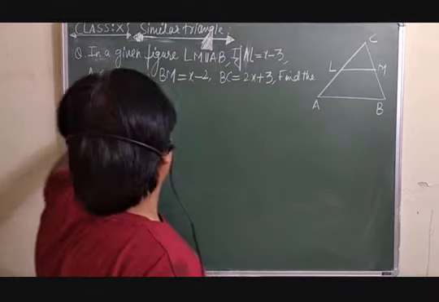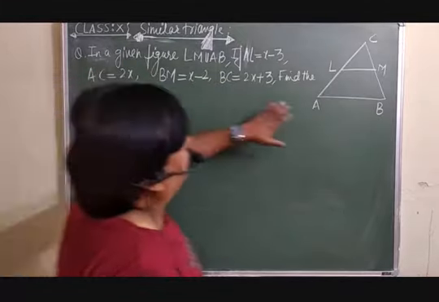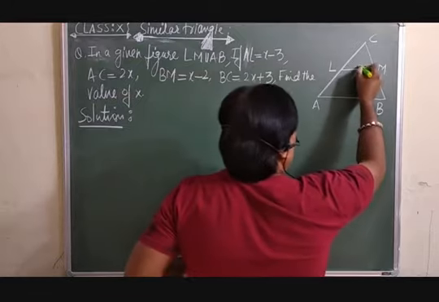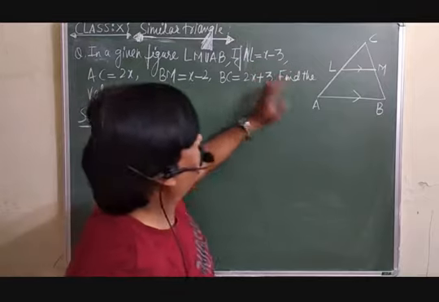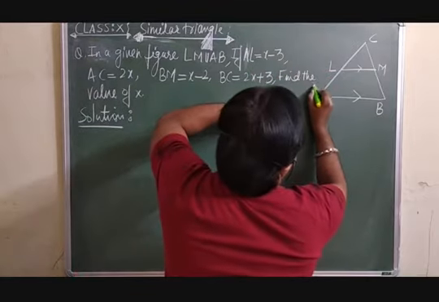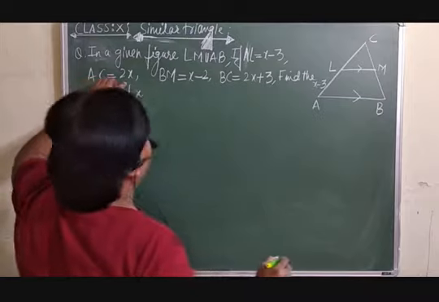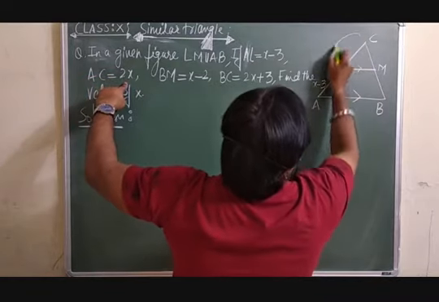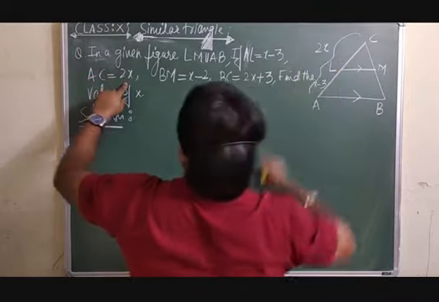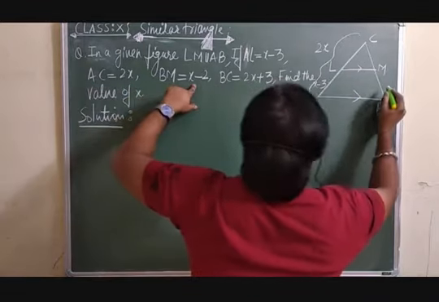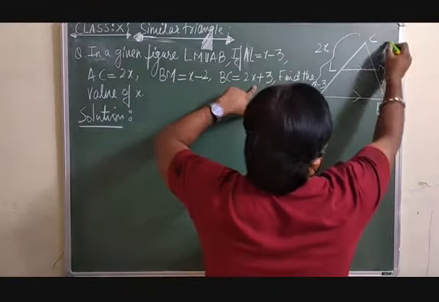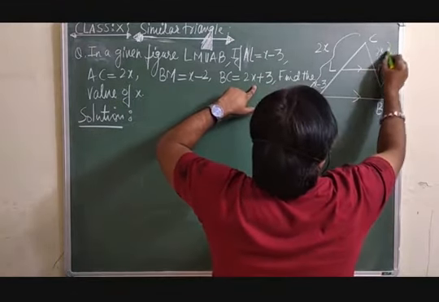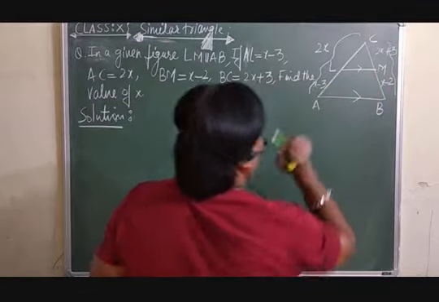Okay, now one question we are taking. There is a triangle ABC and in this figure LM is parallel to AB. This is already given. The information given is AL is x minus 3, AC is 2x, BM is x minus 2, and BC is 2x plus 3. We are supposed to find the value of x.